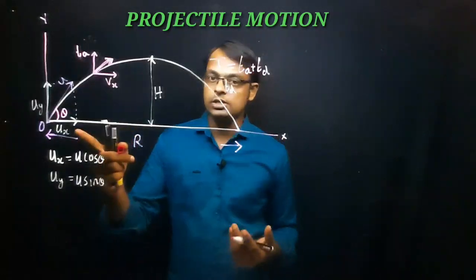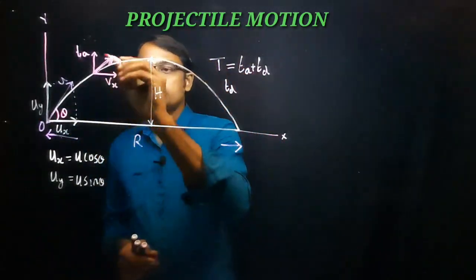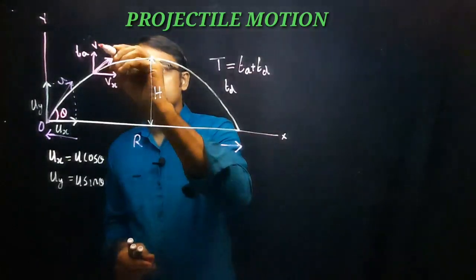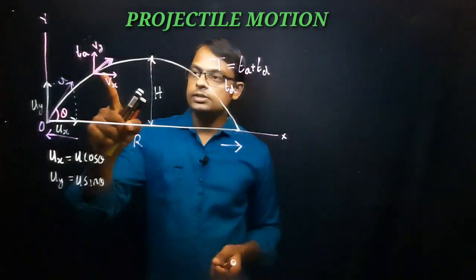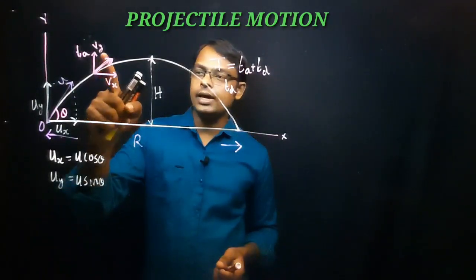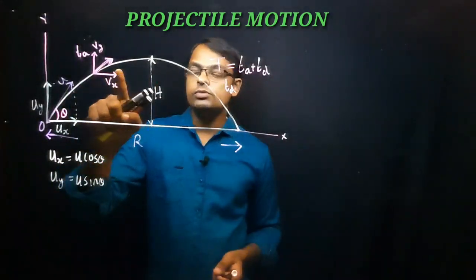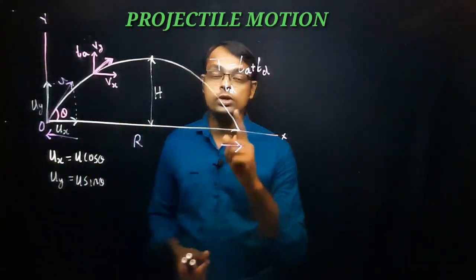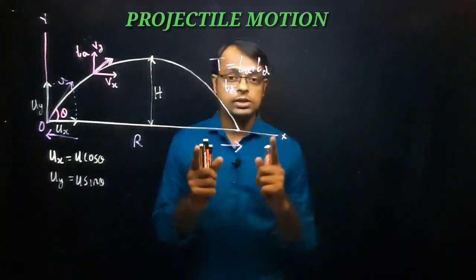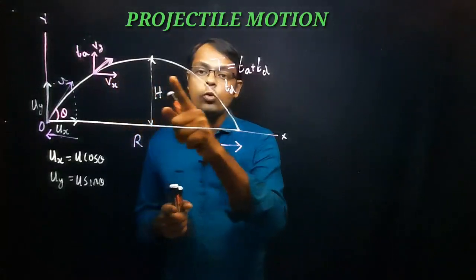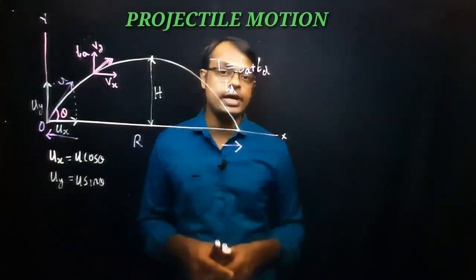Ux is the initial one, right? So maybe you can consider it as Vx. And the vertical component here you can mark as Vy. So when the object is thrown upward, you can see the vertical component of velocity acting vertically upward, and the horizontal component will always be horizontal, which will never change. The horizontal component of velocity will never change in a projectile motion. What is the reason? There is no force acting along the x-axis.